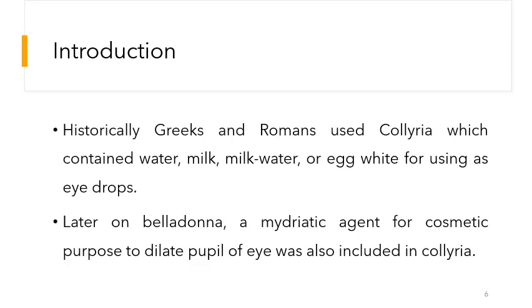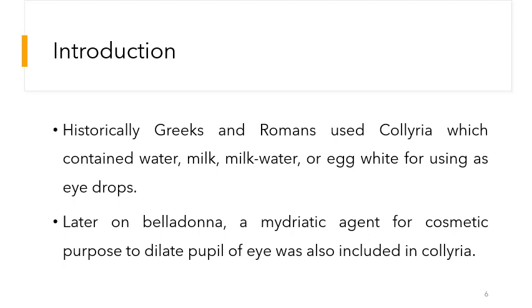If we look into the history of the ophthalmic preparations, the Greeks were the first to use ophthalmic preparations, and the preparation used at that time was the collyria. The collyria contained water, milk water, or egg white, and was used in the form of eye drops, and it was used for the cleansing of the eye or cleansing of the diseased eye.